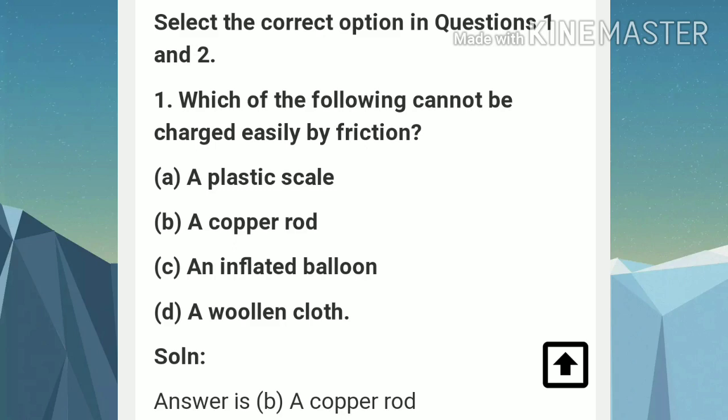So question 1 is, which one of the following cannot be charged easily by friction? A, a plastic scale, B, a copper rod, C, an inflated balloon, D, a woolen cloth. So the answer is B, a copper rod, because by friction only non-conducting material can be charged, and copper is a good conductor, so it cannot be charged by friction.